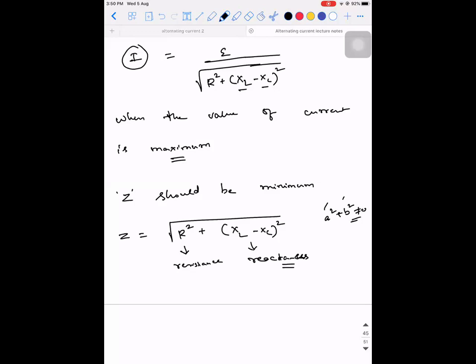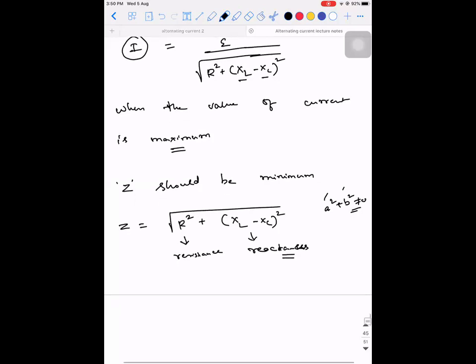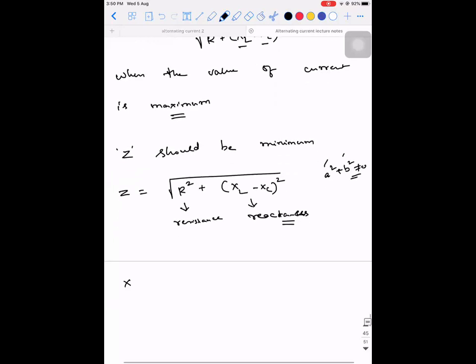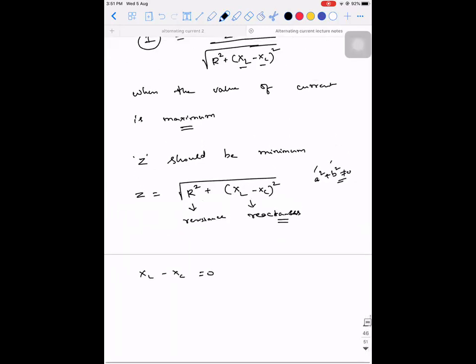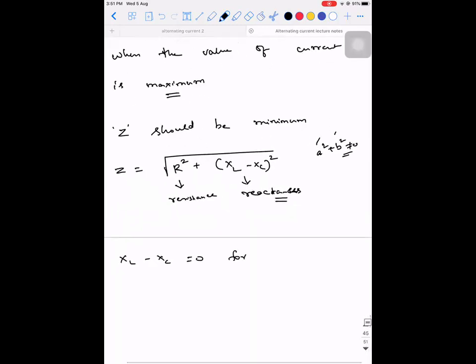In this case, the value of XL minus XC will be equal to 0, because if I make R equal to 0, it will become a purely reactive circuit. For a purely reactive circuit, you cannot define impedance. For you to define impedance, you need some resistance. So XL minus XC will be equal to 0 for the resonance condition.